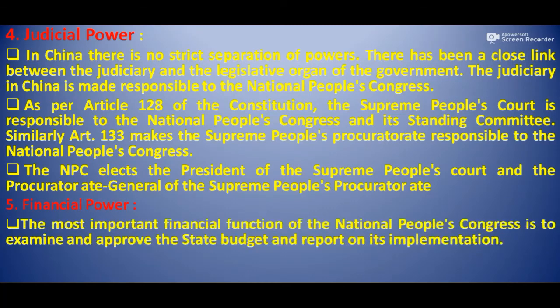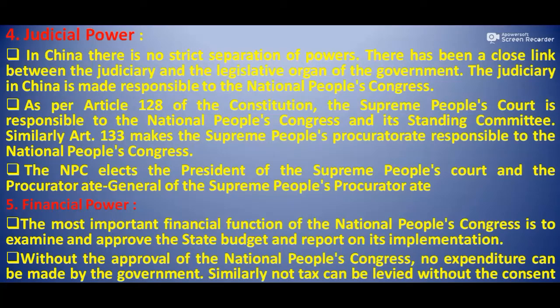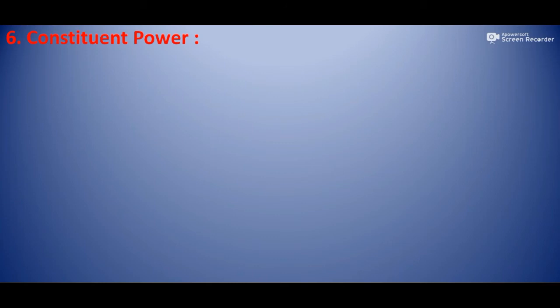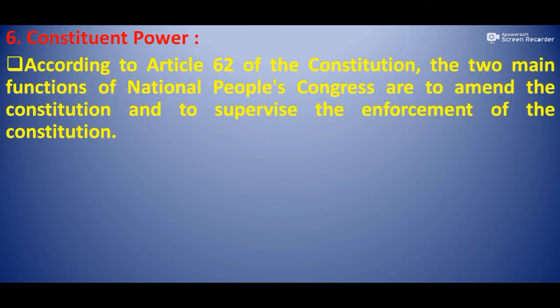Now we shall discuss the financial power of the National People's Congress. The most important financial function of the National People's Congress is to examine and approve the state budget and the report on its implementation. Without the approval of the National People's Congress, no expenditure can be made by the government. Similarly, no tax can be levied without the consent and approval of the National People's Congress.